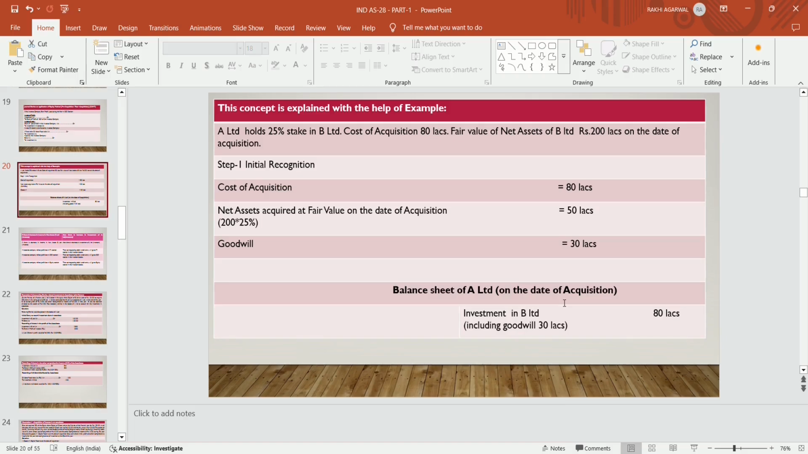Now how will they disclose these investments? In the books of the investor company, that is A Limited, on the date of acquisition, the investment in B Limited is 80 lakhs. Actually they acquired the asset at 50 lakhs. Extra they pay in the form of goodwill rupees 30 lakhs. So in this way they make the presentation in the financials.